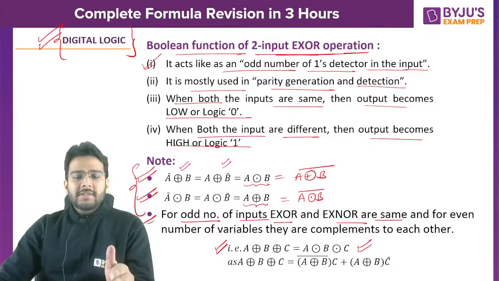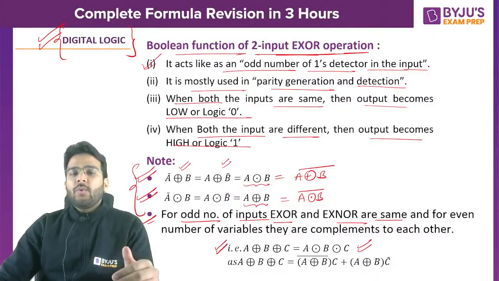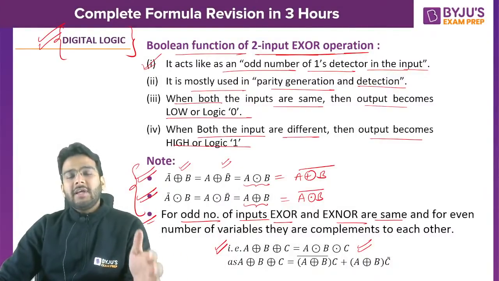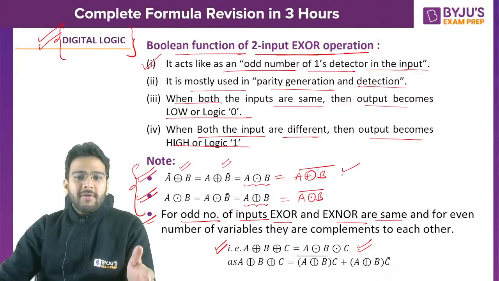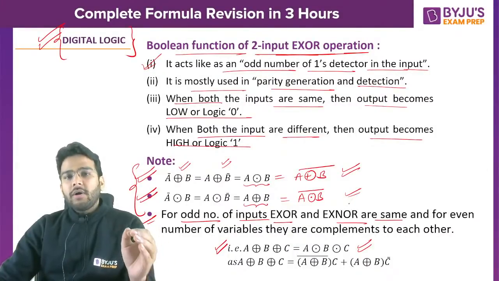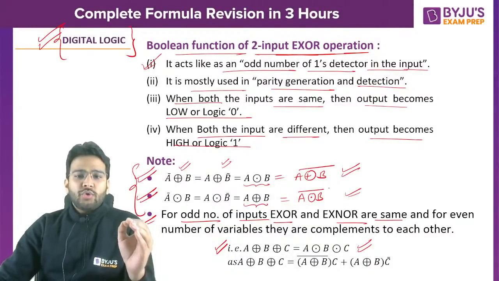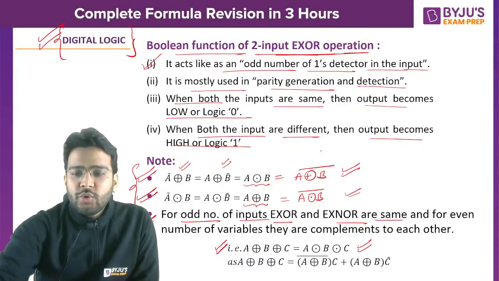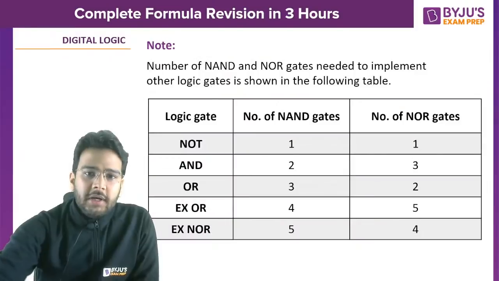You can consider this example. And if you are going to have an even number of variables, then they are complement of each other, like we can see here. This is a very, very important property. So you should note this and also keep it in your mind.